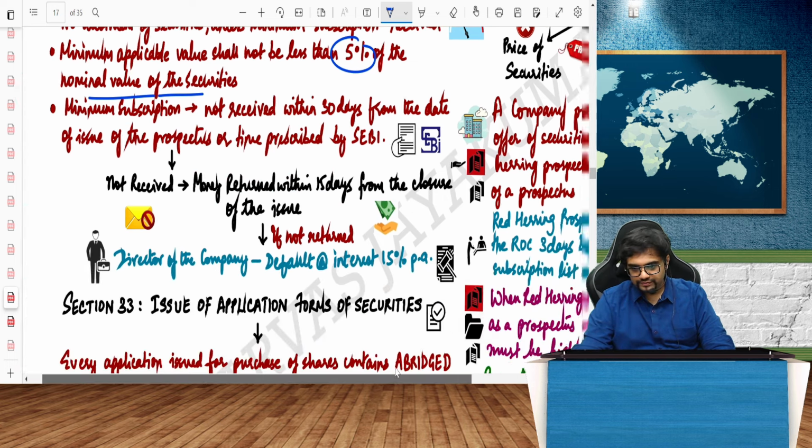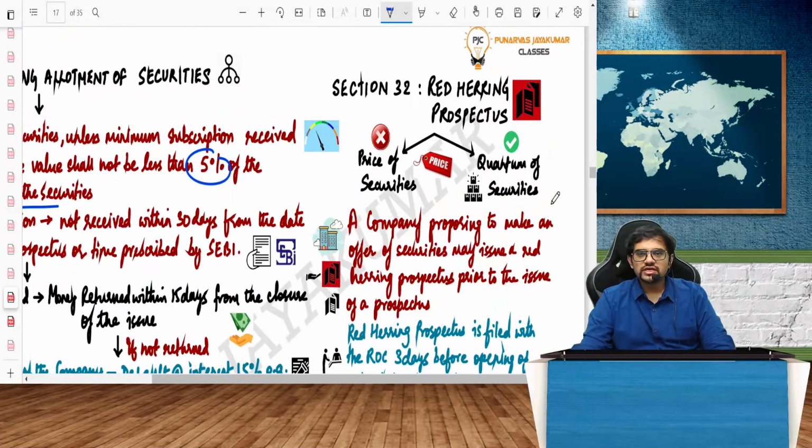Now, there is something called as red herring prospectus. So red herring prospectus is used in a method called book building, whereby you do not know the price, you don't want to fix the price of the share. So basically you just want to go for an IPO, you have no clue about what price to quote.